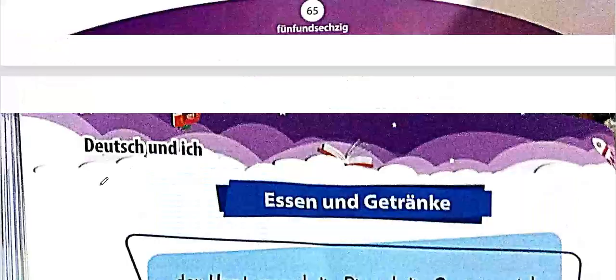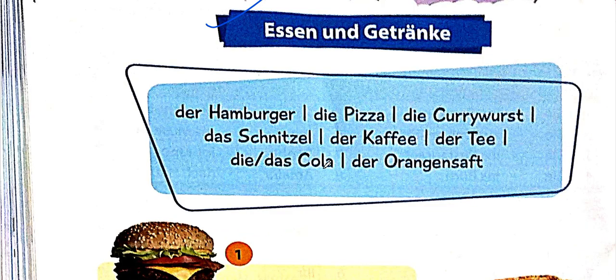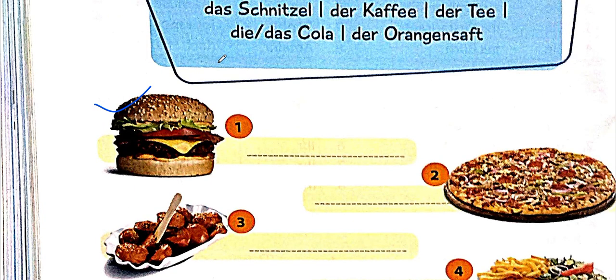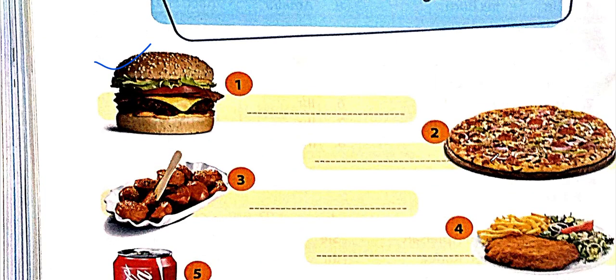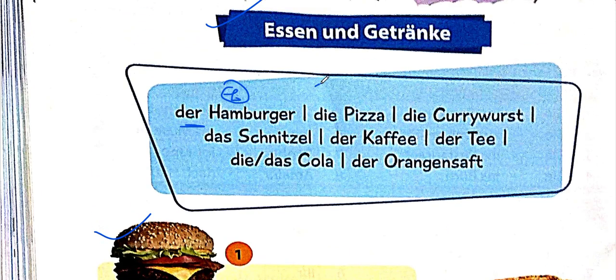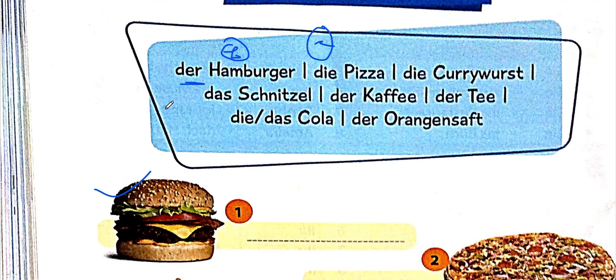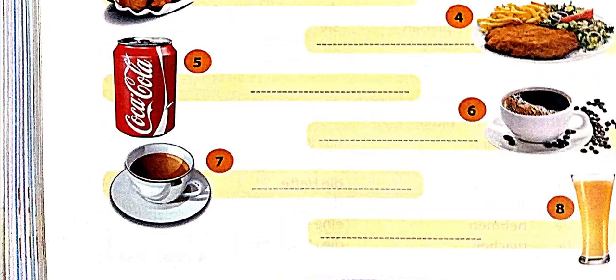So we'll be beginning with page number 66 now, in which you have Essen und Getränke. That means eatables and drinks. So here we have a variety of words and we have to match them with their pictures. Pretty simple. So first of all, we can see it's a hamburger. Der Hamburger, we are able to see the article as well there. That means it's masculine. Then we have a pizza over here. So this is the second one. Is it an order or what? So what is this? I am not able to identify that. So we'll save that for later.